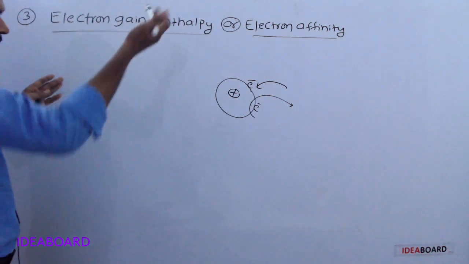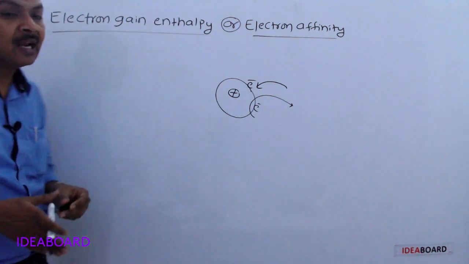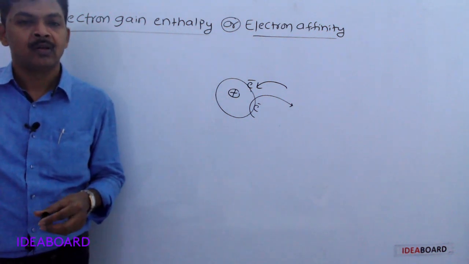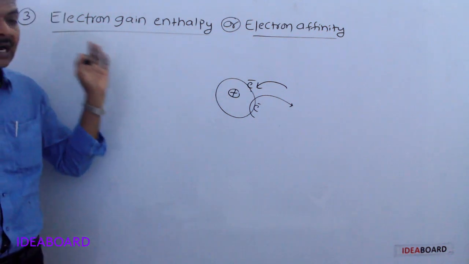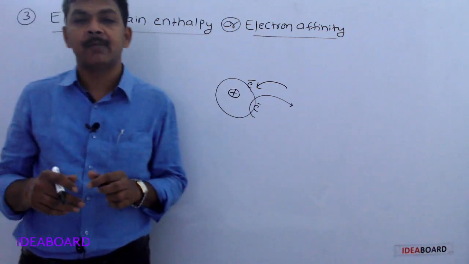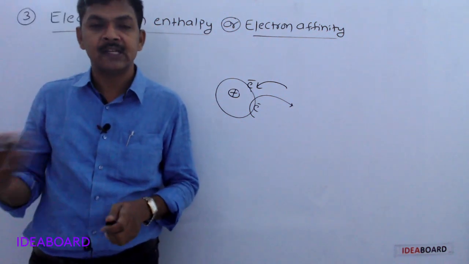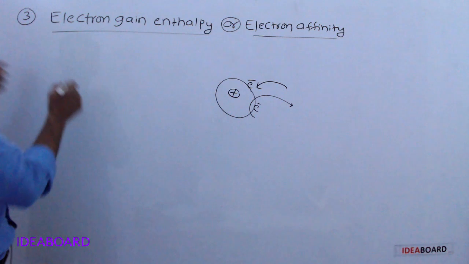Electron gain enthalpy means the amount of energy released when one electron is added to the valence orbit of a neutral isolated gaseous atom.